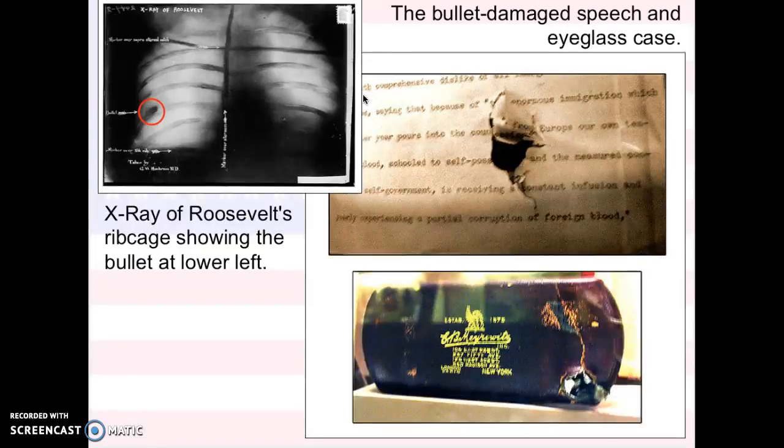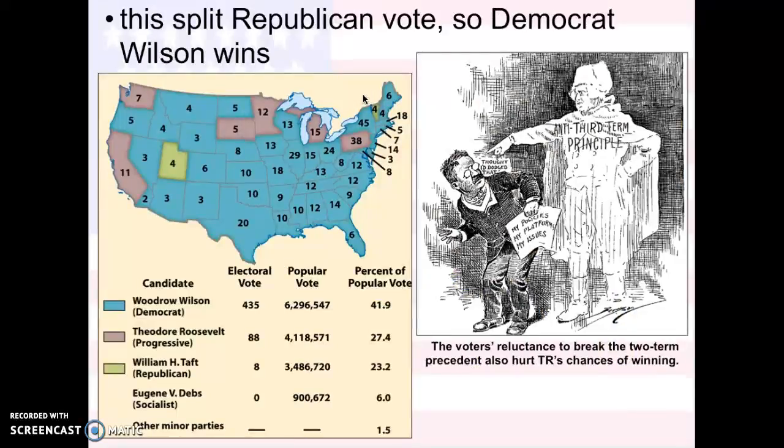And this is bad because since Taft and Roosevelt are both running, both parties will split votes, and that actually hurts their party, because they're not getting all the votes they need to win. And so we see that Woodrow Wilson actually wins the presidency because of this. You see that if Roosevelt's votes and Taft's votes were added together, they would have enough to beat Wilson. But since that happened, Wilson actually wins the presidency in 1912. And that's the problem with the third party.